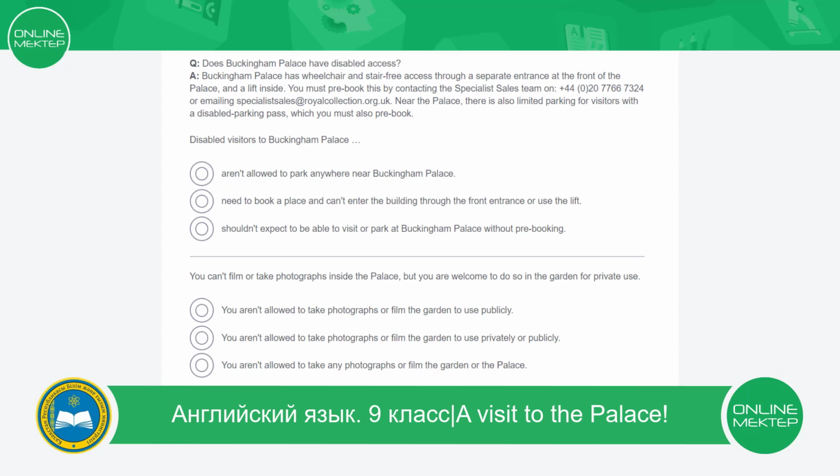Now, my dear students, I'm sure you know the answer. What is the correct answer? It is number 3. Disabled visitors to Buckingham Palace shouldn't expect to be able to visit or park at Buckingham Palace without pre-booking.